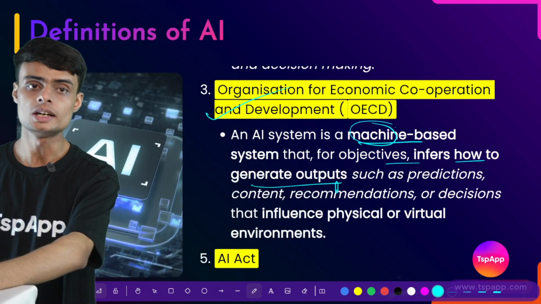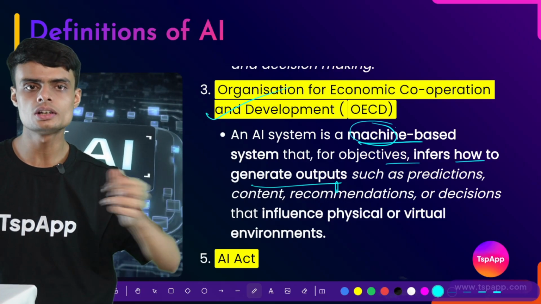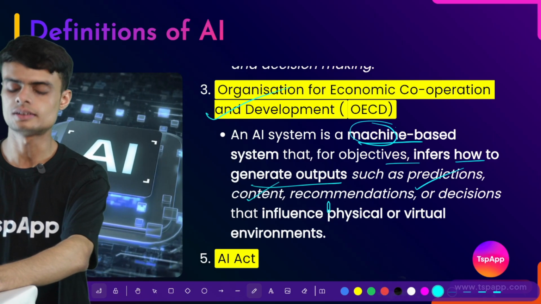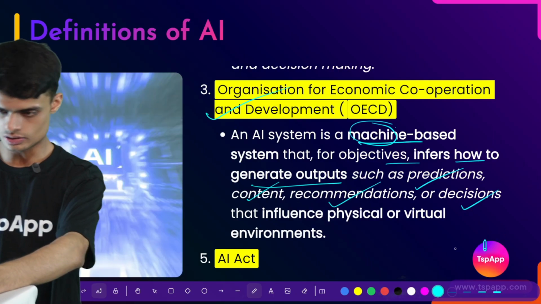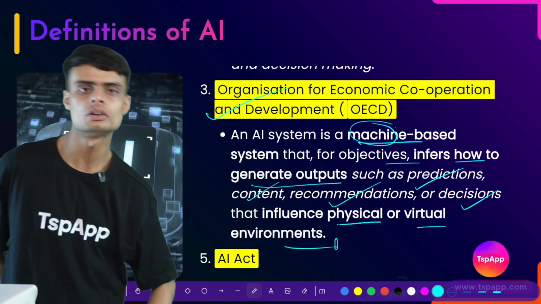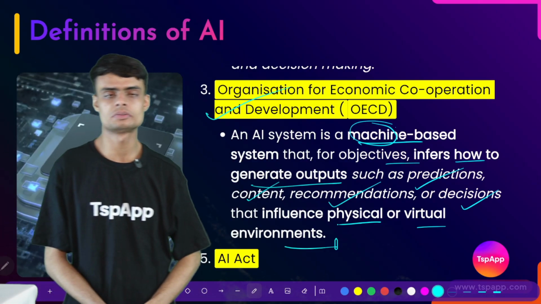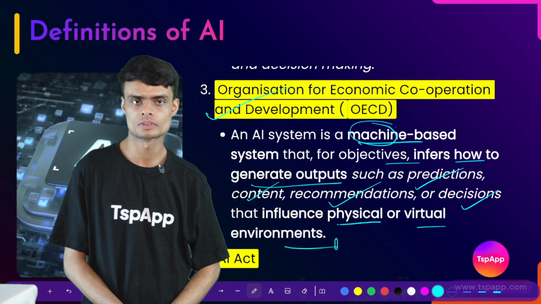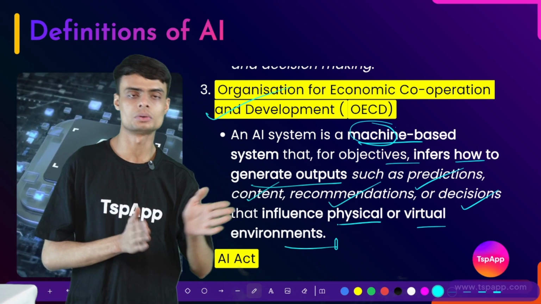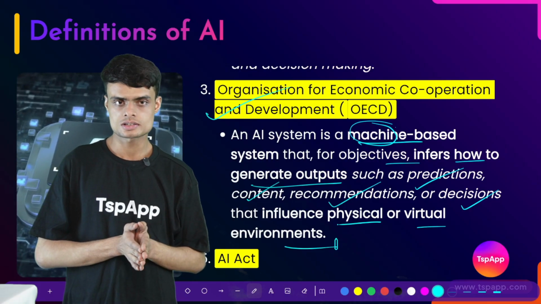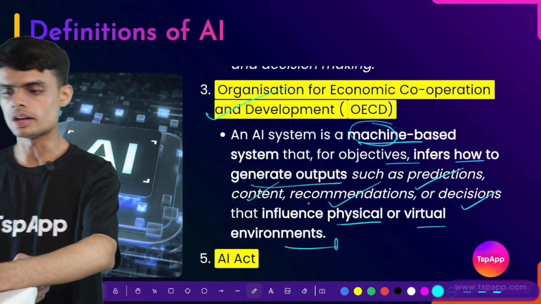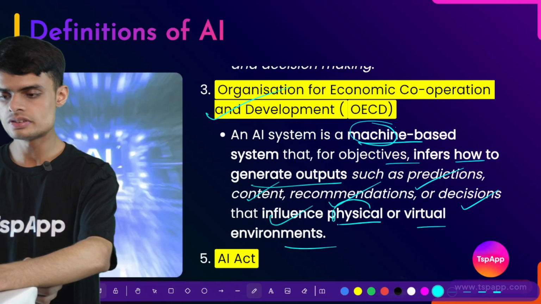What does AI do? It infers how to generate the next output. AI predicts content, it recommends, and it takes decisions that influence physical or virtual environment. So I gave the example of a smart car. We have a car which is driven by AI. In such a case, the car has to take a decision whether to turn left or right. In such case, what we can see is that the AI is able to influence the physical environment.